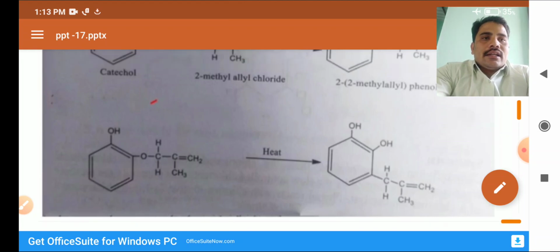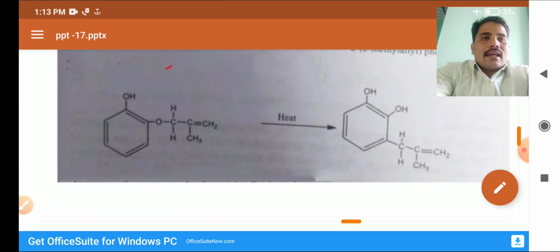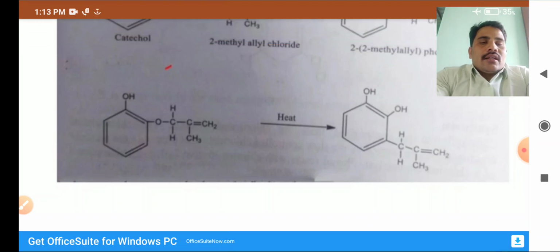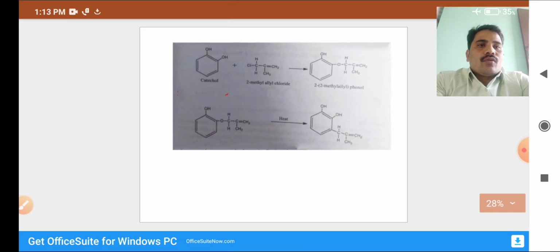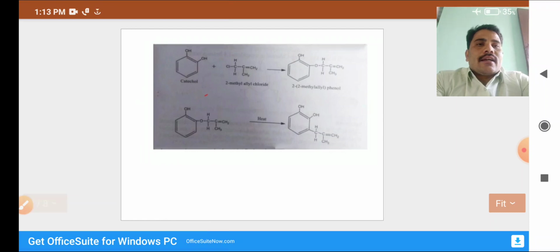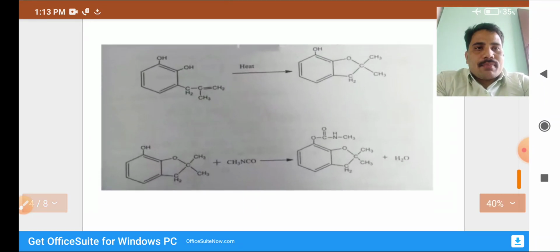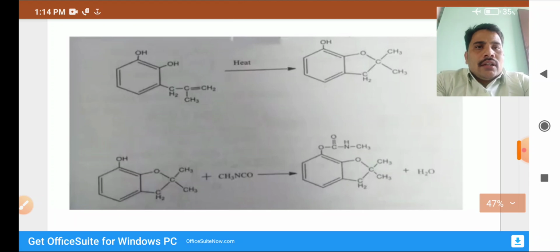Upon heating, the position changes again.